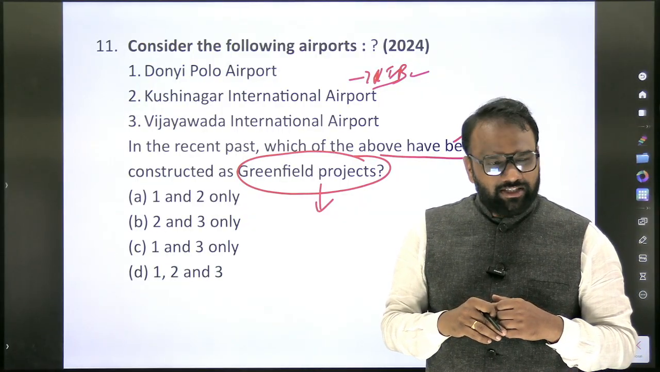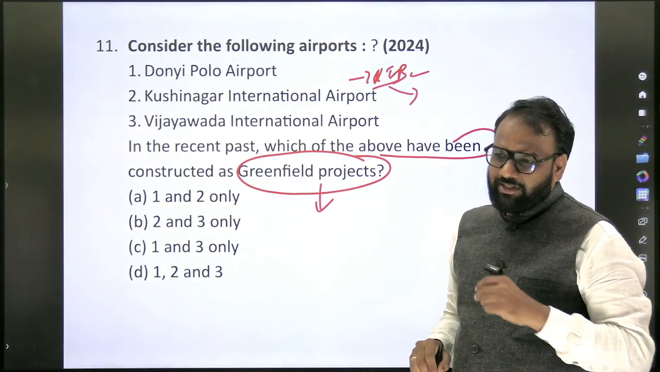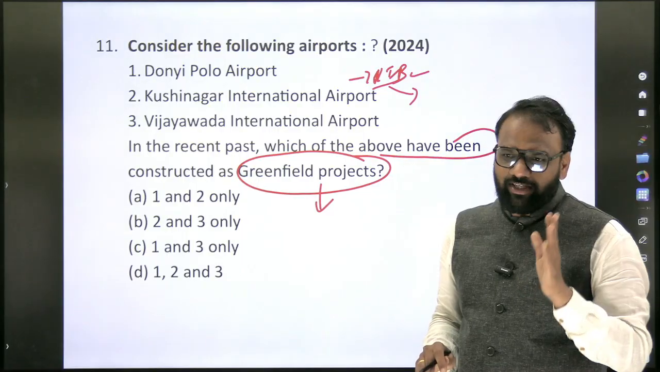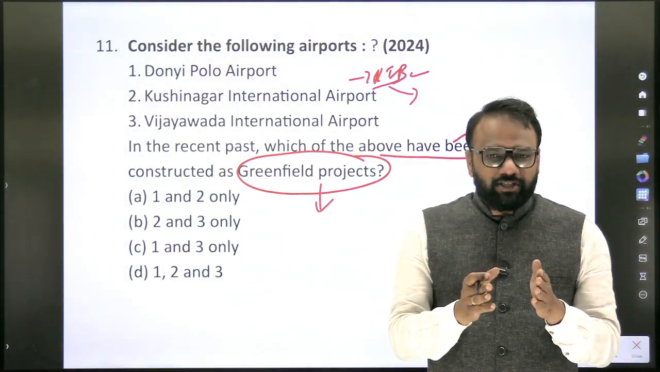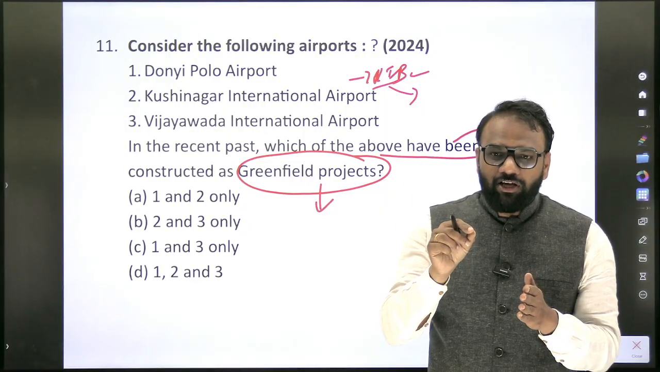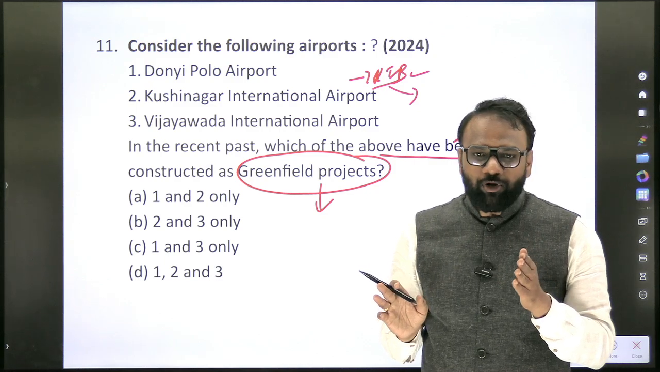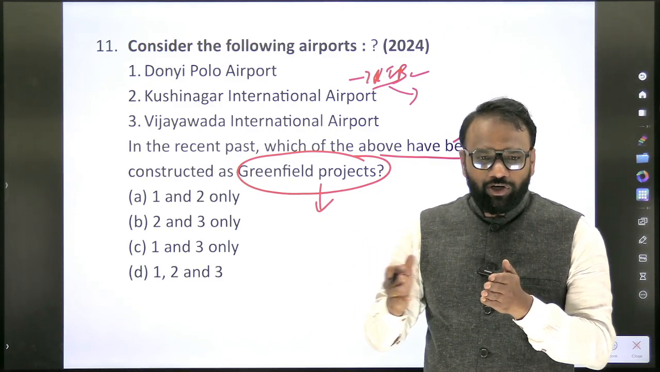Ministry of Civil Aviation, you will prepare for a minimum of 3 years, that is 2025, 2024 and 2023. They have listed many greenfield projects, but you will not focus on all of them. You will focus on the greenfield projects which have been operationalized. There are greenfield projects which have been proposed, but they have not yet got operationalized.